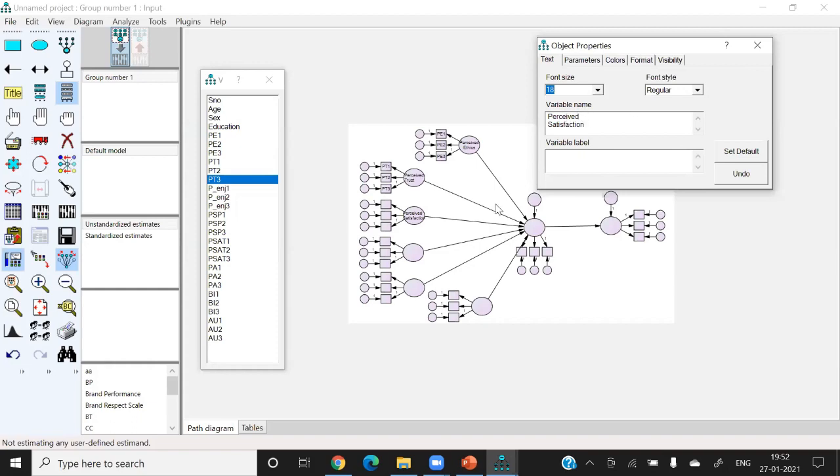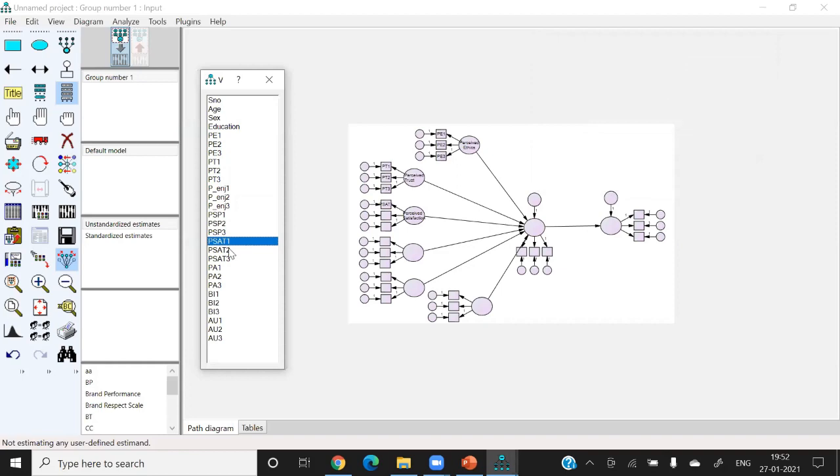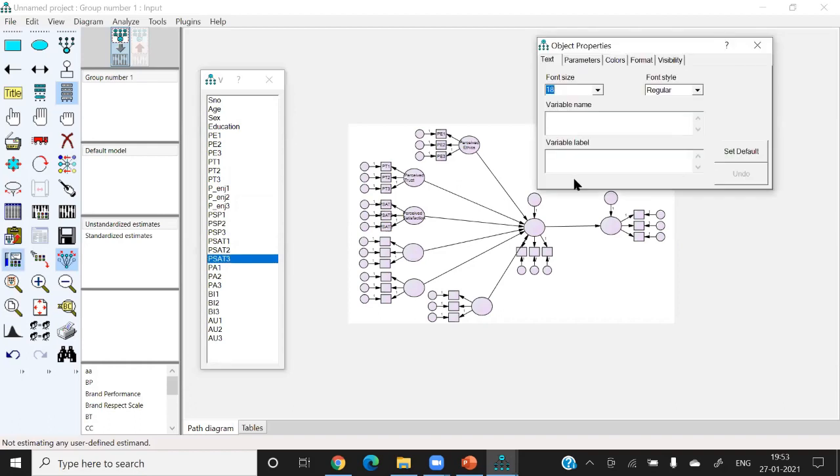Then we are having P set, perceived satisfaction. Then we are having perceived enjoyment. Perceived enjoyment, and this is P enjoyment.